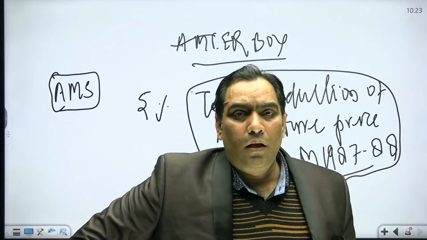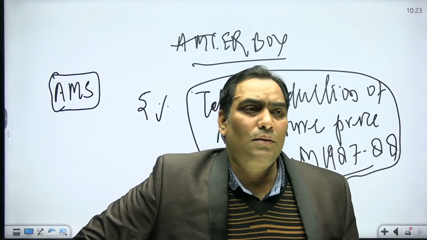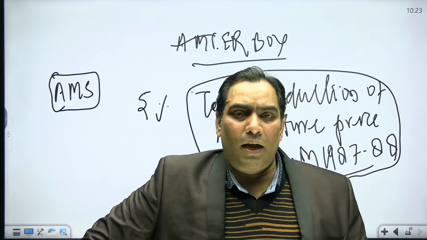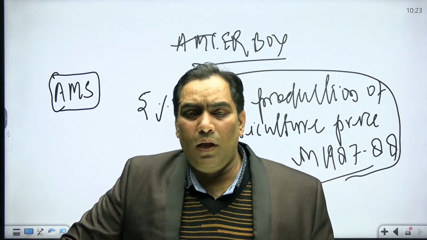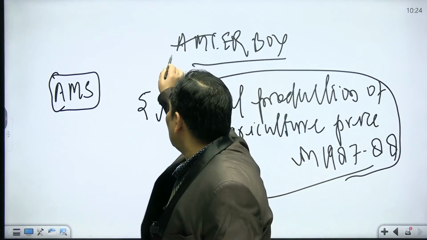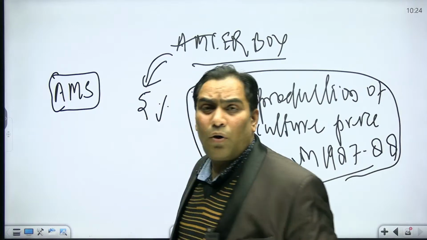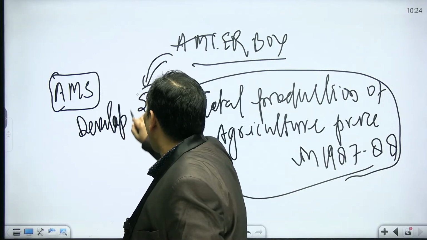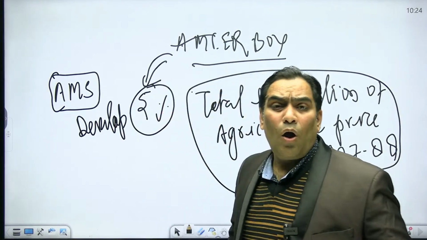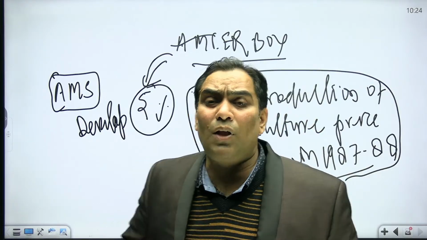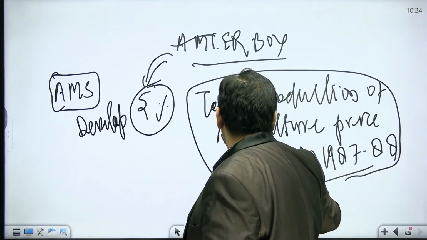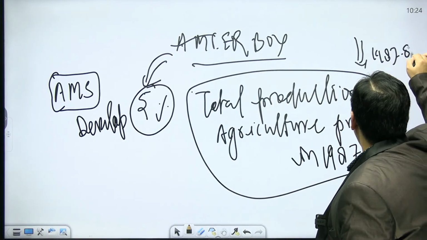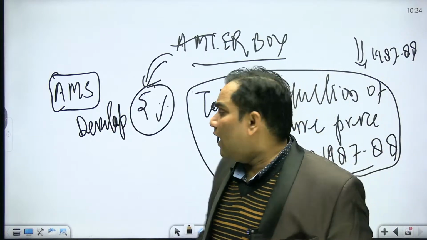Under this AMS, amber box, the subsidy should be within the limit, as I said. The subsidies are allowed for a developed country if it is 5% of the total production value in the base year of 1987-88. Be very clear.